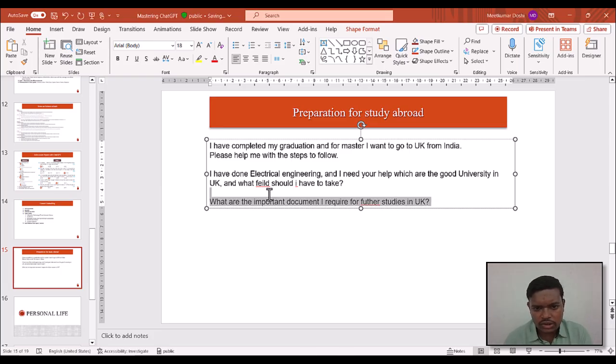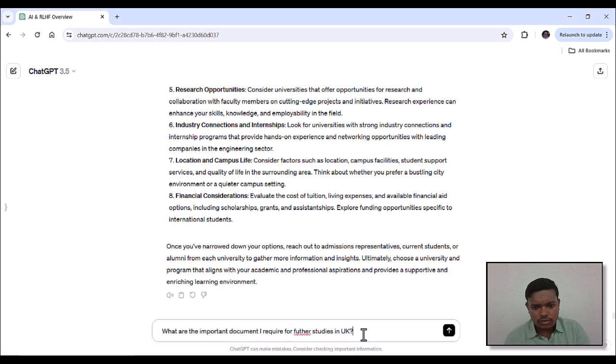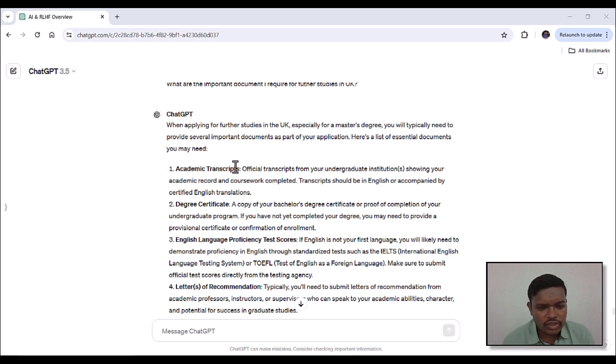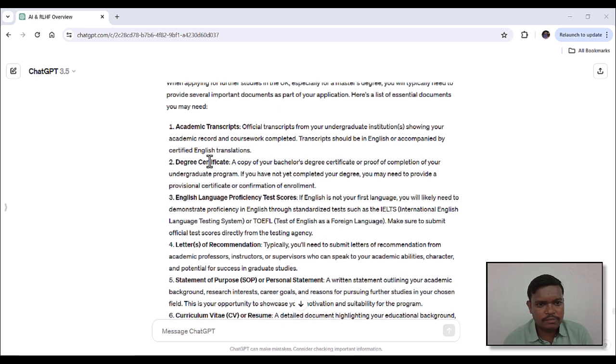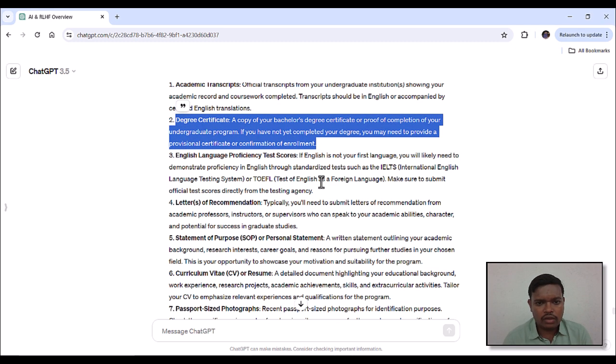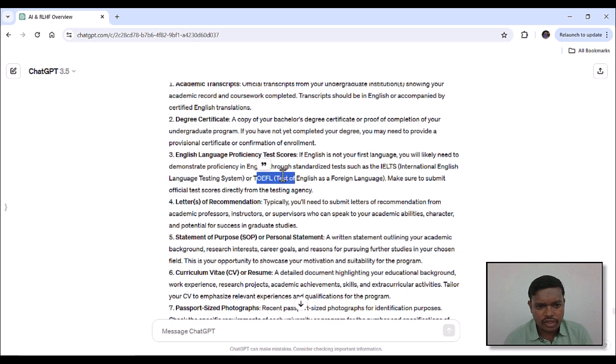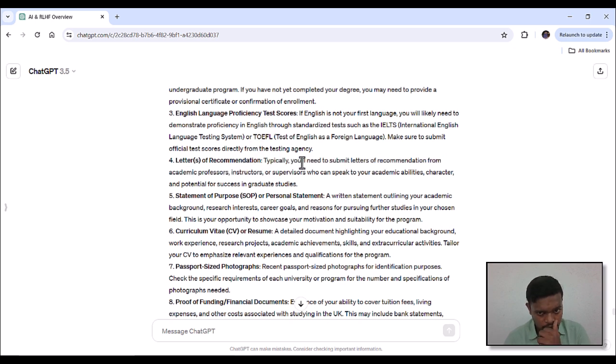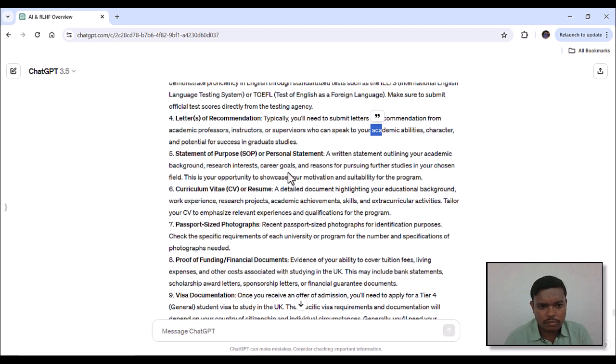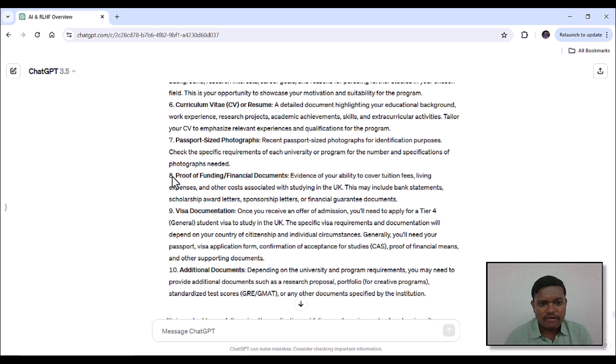Now we are going to ask what the important documents are that I require for further studies in the UK. Let us paste this here and wait for the answer. We get the result: academic transcripts, which are the results of your degree, and the degree certificate. Then the English language proficiency test score, IELTS or TOEFL, and letters of recommendation from a professor, instructor or supervisor who is going to guide you. Then an SOP or personal statement, CV, passport-size photo, and proof of funding.